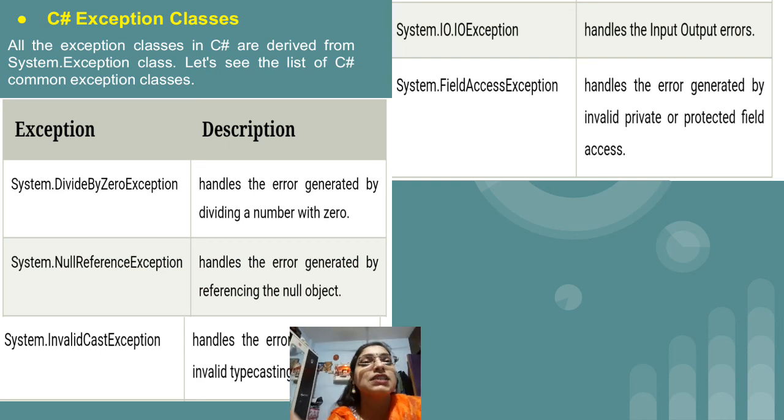InvalidCastException, that is, if we perform casting in the wrong manner, that is totally related to type conversion. Type casting is there when we try to convert from one type to another. If something is missing in that, then InvalidCastException. After that, IOException, that is input output exception, and the last one is FieldAccessException, that is, for the private and protected keywords, whatever we have used, in that we are getting the exception.